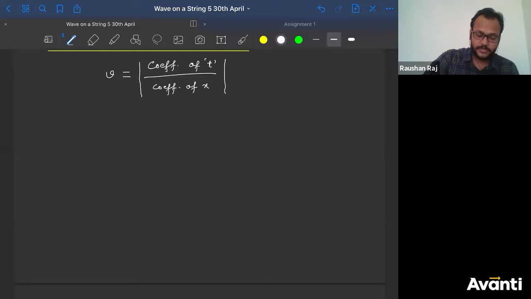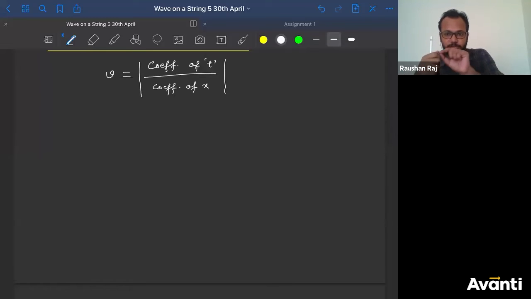So it was observed, or you can also observe this, if you're having a string and if that string is tight, if the tension inside the string is very high or large, so when you give a small disturbance, that disturbance will flow through that string at a very high speed. But if that string is not very tight, and if you give a disturbance, then that disturbance will not go at the same speed as it was going when the string was very tight.